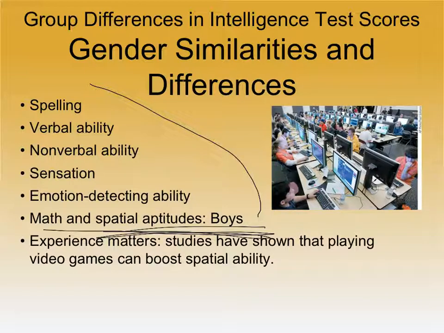Some of the gender differences may be nature, and some of them also may be nurture. Traditionally in our society, boys tend to play video games more than girls. Perhaps that explains why boys have better spatial abilities, because video games boost spatial abilities. So for all of these group differences, it's not saying that you put one boy and one girl together and the boy's definitely going to have better spatial ability. We're comparing overall group averages.